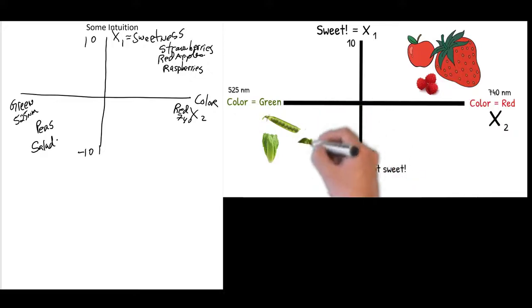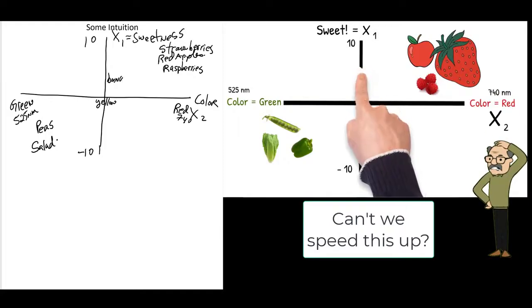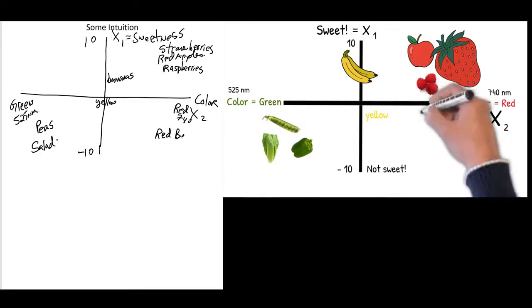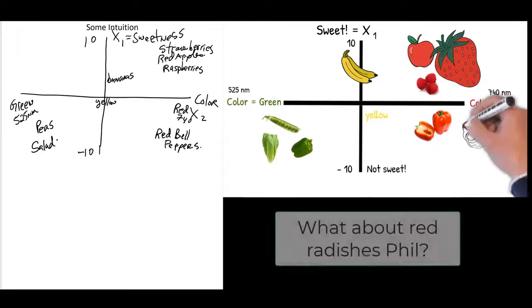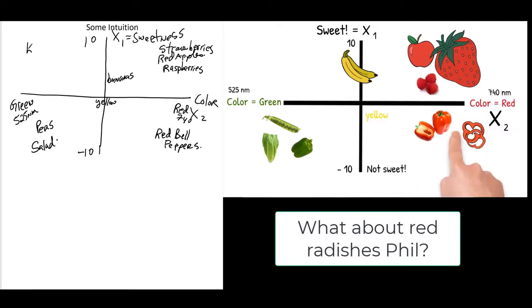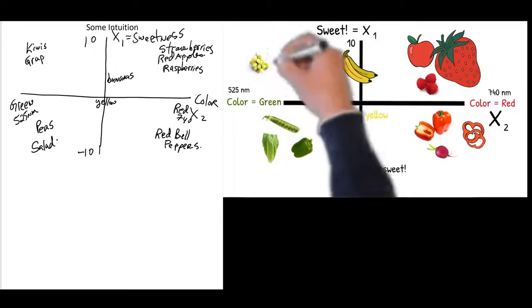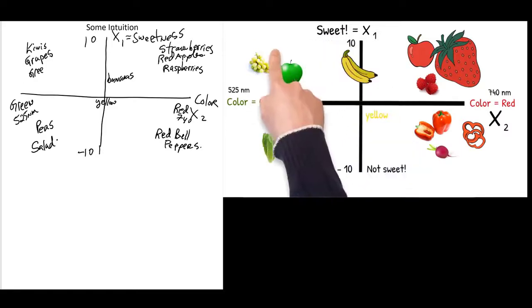Where am I going to put bananas? Well, they're actually in between 525 and 740. That's yellow, so that's kind of in between on this spectrum. So I'm going to put bananas here. Where would I put red bell peppers? Red bell peppers go down in this corner. And then where would I put kiwis, for example? Kiwis would be kind of green, so they would go up here. Maybe some green grapes would go up here. And maybe I might put green apples here.